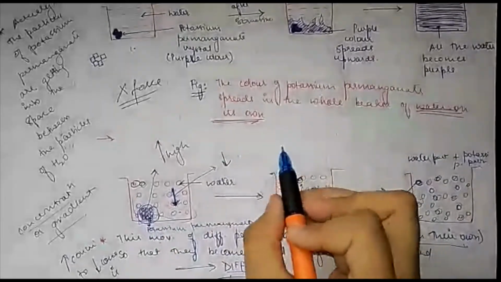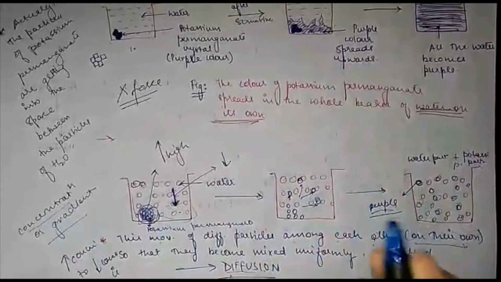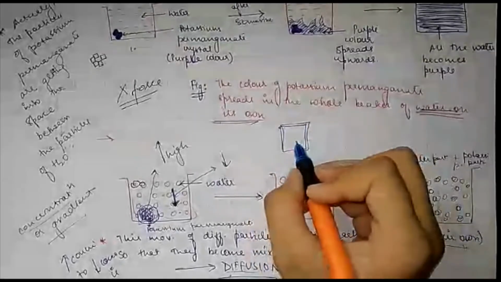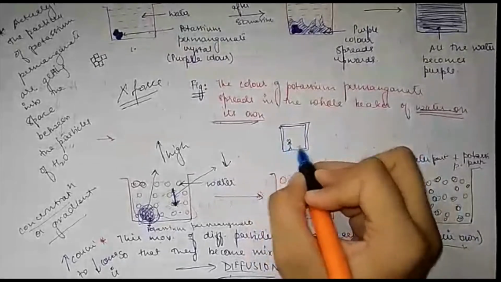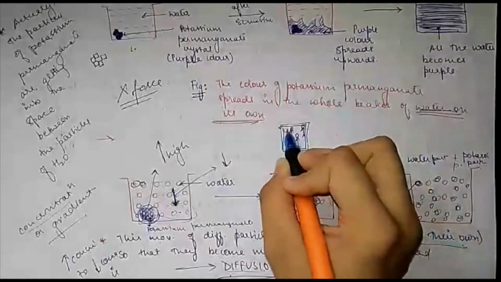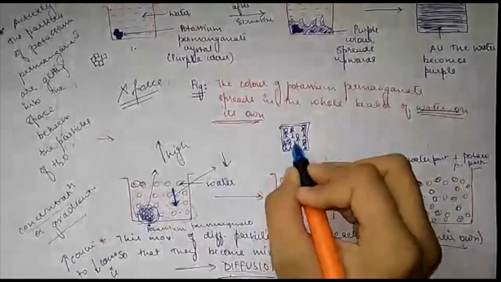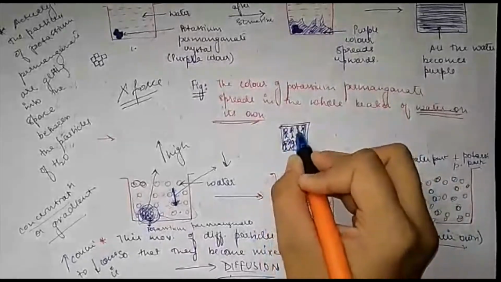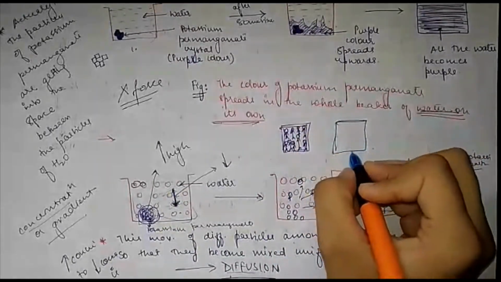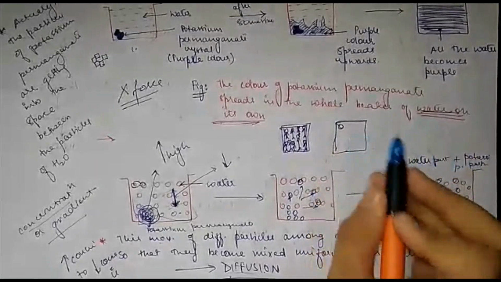To understand this concentration gradient, I will give you one more very easy example. You have a room here, and in this room you place a lot of people, so there is very little space left and no more people can be added. And here is one more room with zero people. This room is empty.